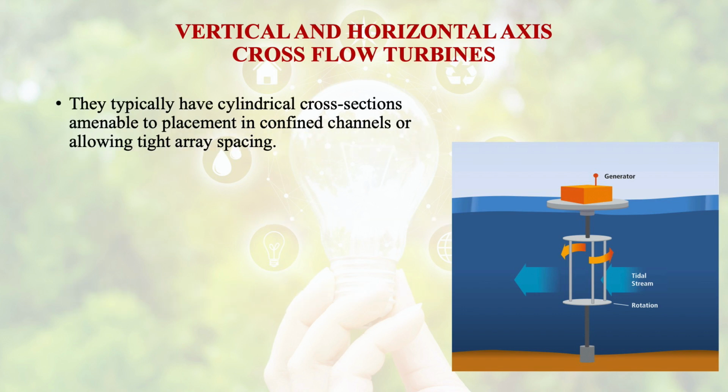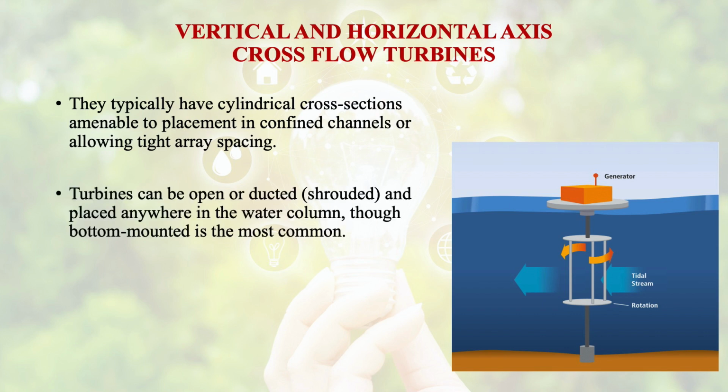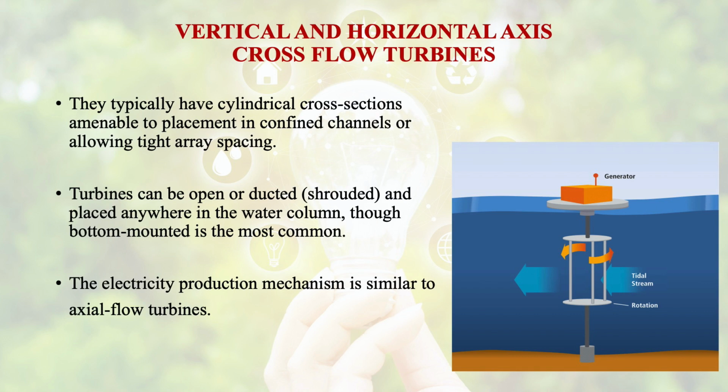Typically, they have a cylindrical cross section amenable to placement in confined channels or allowing tight array spacing. Turbines can be open or ducted and placed anywhere in the water column, and the electricity production mechanism is similar to axial flow turbines. Then come the reciprocating devices.